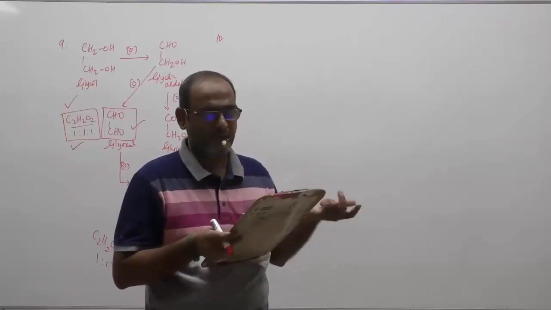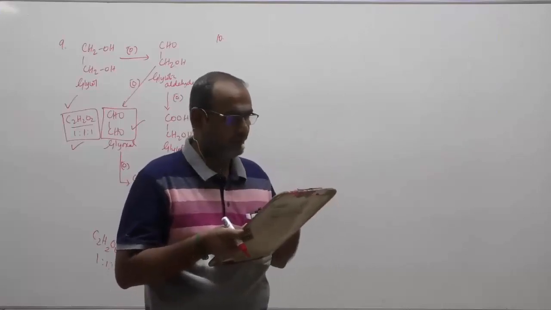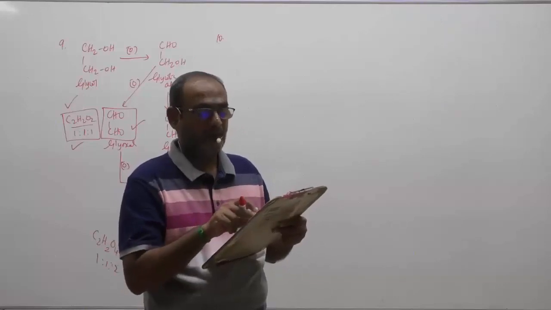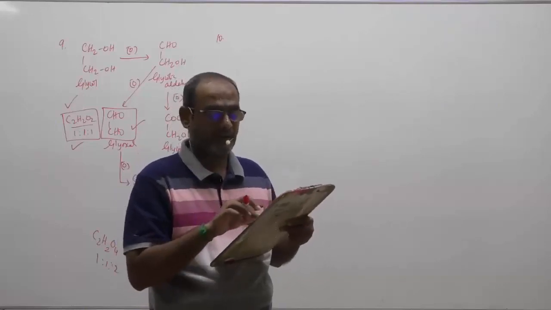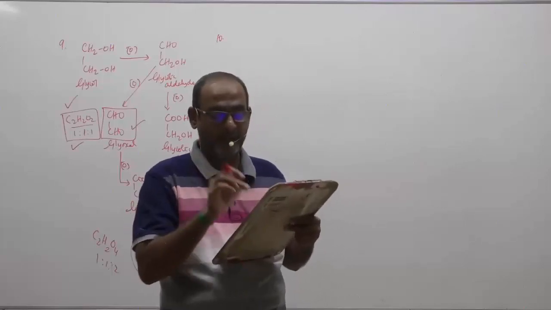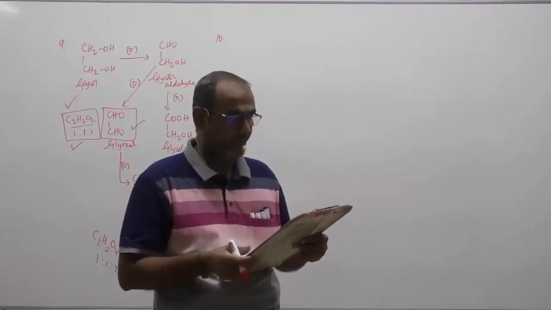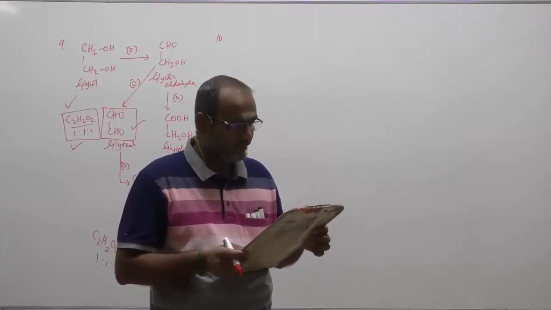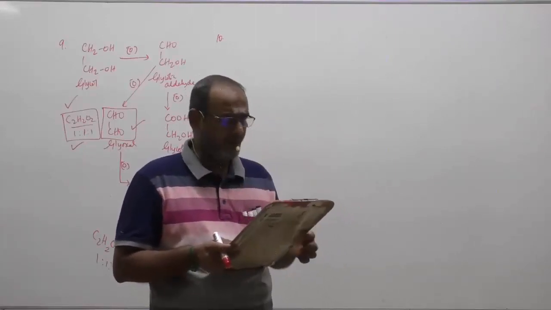How can it form AgI? Again, ruled out. Question number 6 is correct only. Maybe my eyesight is very poor and the printout is very light, and I am not able to see clearly. Please bear with me. Question number 6 is correct. Question number 9, I will give marks to everybody.